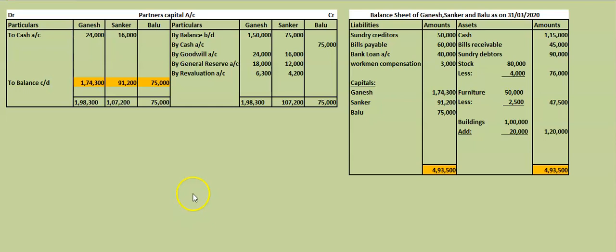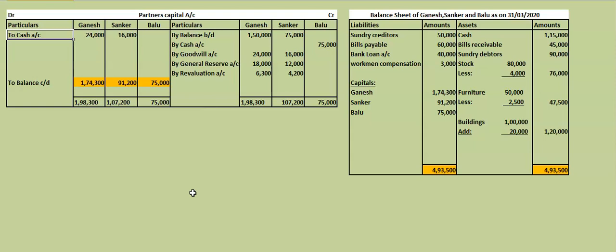So in this way, you have to do the adjustment for goodwill. Goodwill adjustments are important. So in partnership admission of a partner problems, all the entries will be similar. Only you have to pay attention to the entries which are given for goodwill. You have to check what is the case of goodwill. Five cases of goodwill may be given. Goodwill brought in cash is the first one, the problems which we have done, 4th, 5th and 6th problems. In the 7th problem we have goodwill brought in cash and withdrawn. This is the second case.